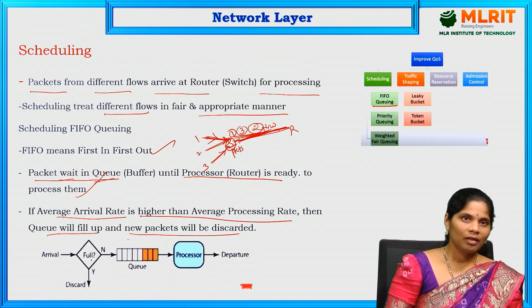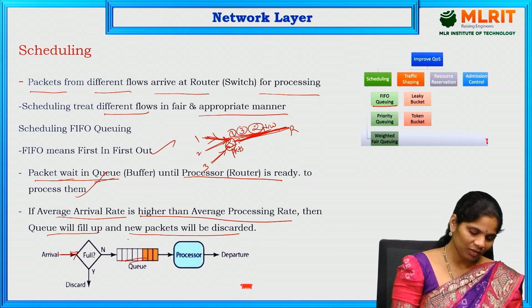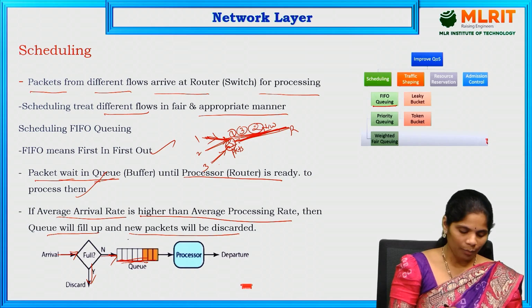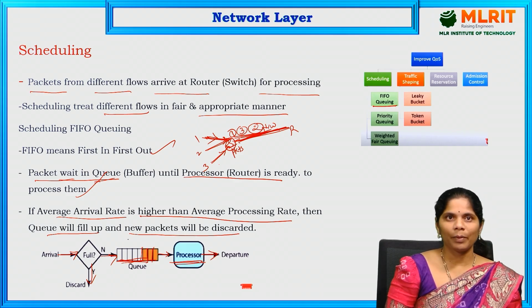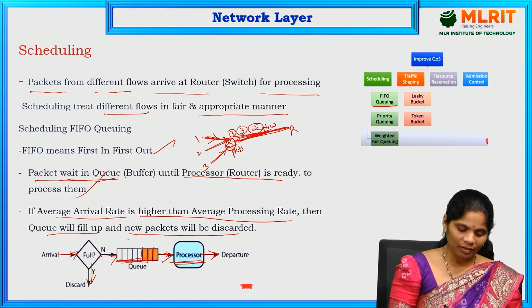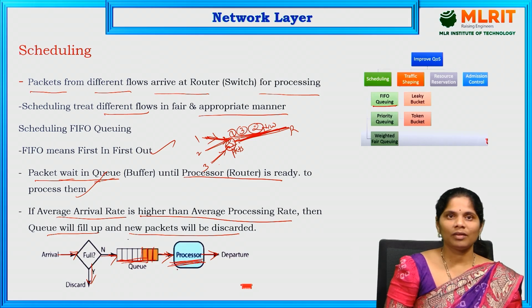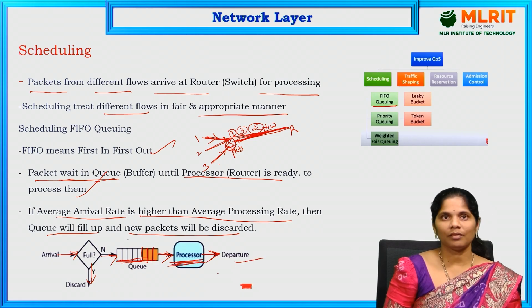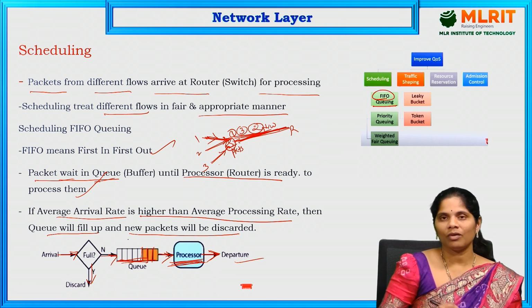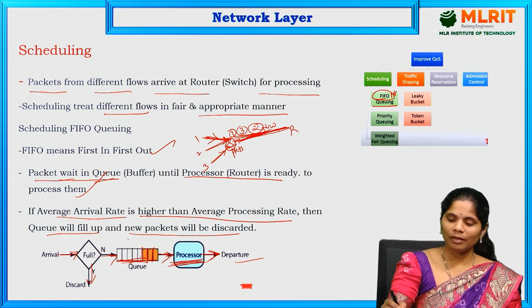See how it works. Suppose this is the scheduling. Here the packets arrive. If the queue is full, the packets are going to be discarded. If the queue is not full, we store the data in that particular queue. All packets are stored in this queue. The processor processes this data based on the arrival time. At what time the packet arrives, based on that only the processor receives that particular data. That is the departure time. That is the scheduling, first in, first out. Whoever comes first will use that network. That is nothing but FIFO.